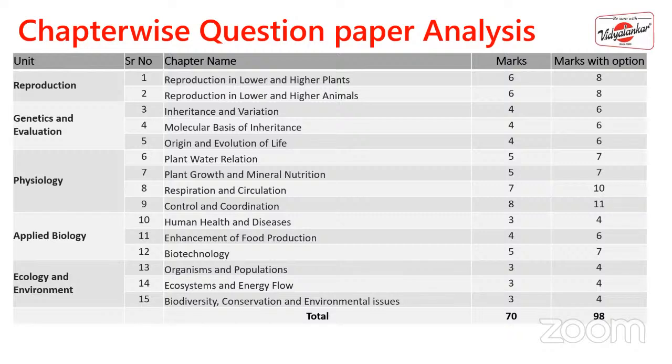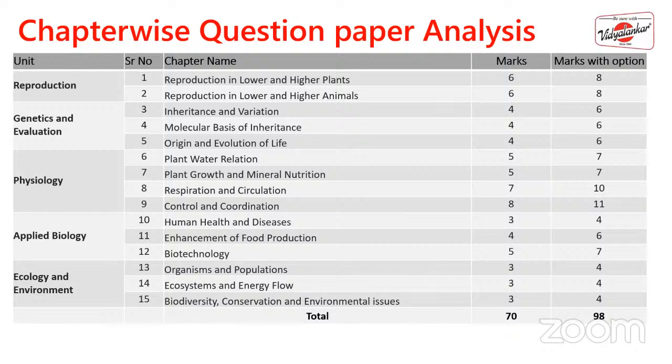Molecular basis of inheritance: 4 marks without option, and with option, 6 marks. Origin and evolution of life: without option, 4 marks, and with option, 6 marks. Plant water relation: without option, 5 marks, and with option, 7 marks. Plant growth and mineral nutrition: without option, 5 marks, and with option, 7 marks.